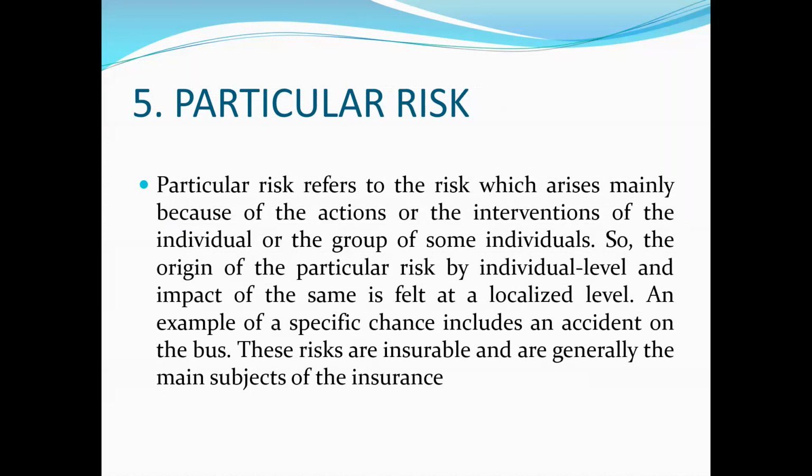Jacob? Next topic is particular risk. Particular risk refers to a risk which arises mainly because of the actions or interventions of an individual or a group of individuals. So the origin of the particular risk is at the individual level and the impact of the same is felt at a localized level. An example of a particular risk is an accident on a bus. These risks are insurable and are generally the main subjects of insurance.